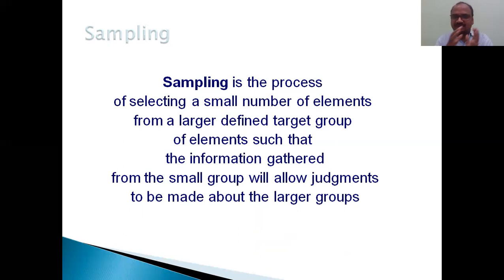So we collect the small sample and give a judgment about the bigger population. That is called the process.